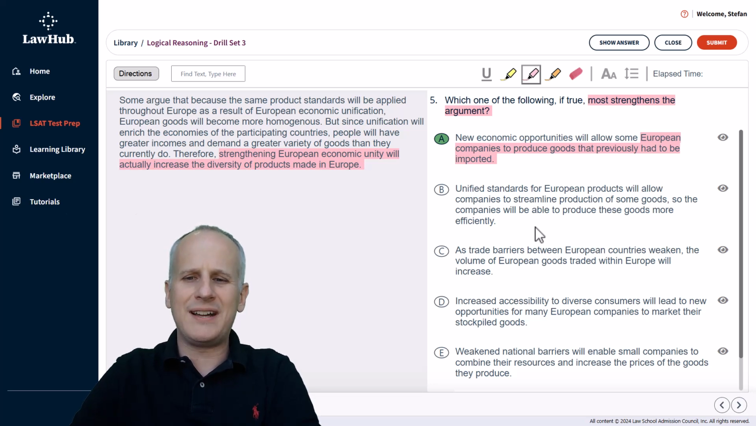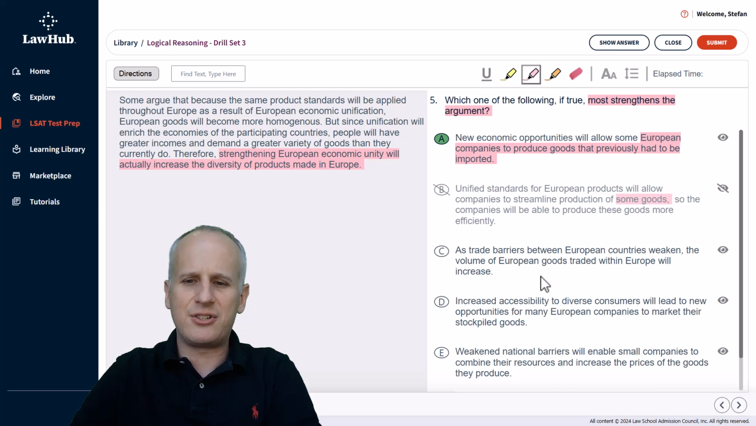Next, B, unified standards for European products will allow companies to streamline production of some goods so the companies will be able to produce these goods more efficiently. Well, some goods, are those new goods or old goods? I don't know. And this is how some goods is vague in choice B, whereas some European companies wasn't vague in choice A, because we don't care which European companies they are that produce those new goods that we needed in order to diversify the types of products made in Europe from our prediction. So B is eliminated for that ambiguous some goods.